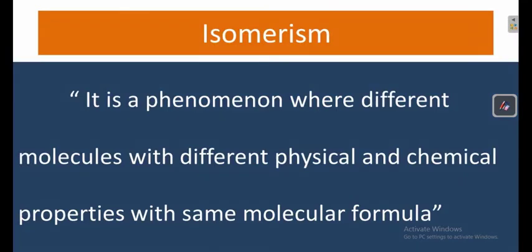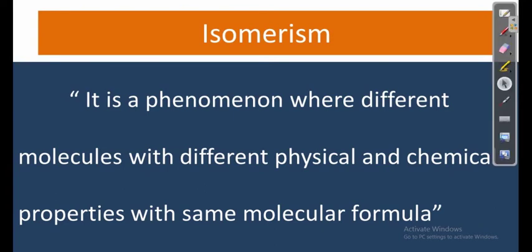So what is isomerism? Isomerism is a phenomenon where different molecules with different physical properties and chemical properties have the same molecular formula. So this word is very important, same molecular formula. Isomers are the molecules having the same molecular formula, but they have different physical properties and chemical properties.